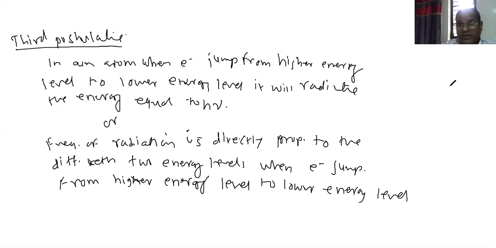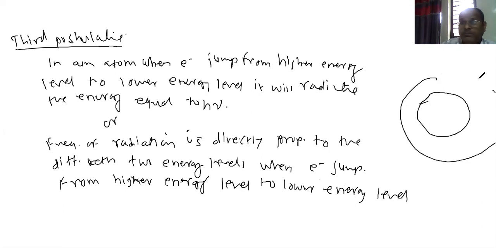For example, if I say that this is the first energy level and this is the second level, and this is your nucleus, which is Ze, positive. And this is your energy level E2, this is your energy level E1. So the electron will jump from a higher energy level to a lower energy level, but when it jumps, it will emit energy equal to h nu.